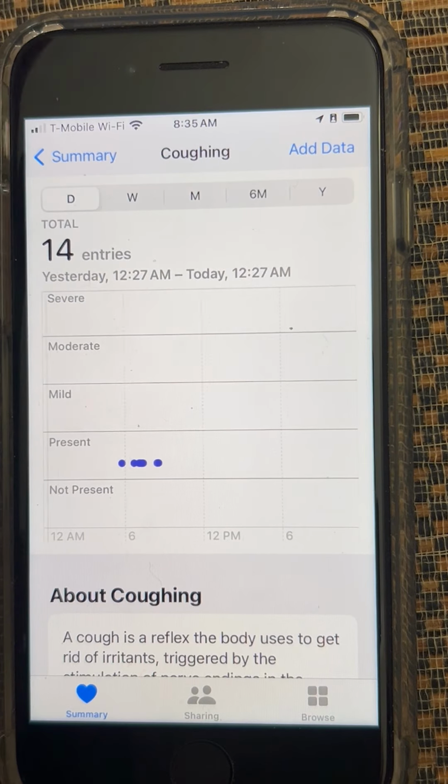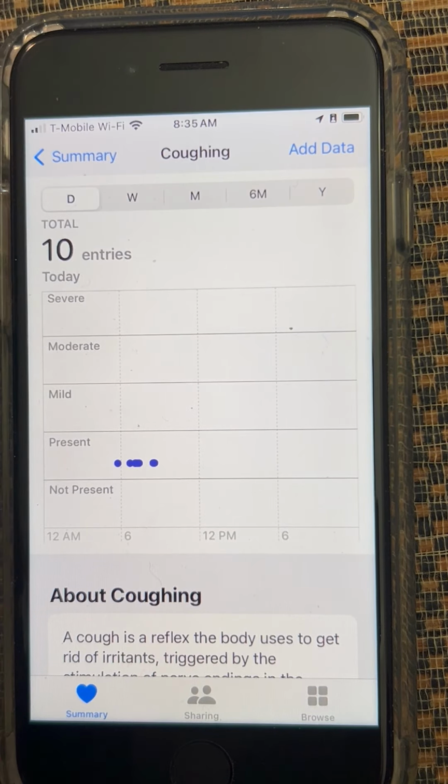See how it's going, or you could look at a week, month. So this could be helpful. And I'll include details in the description of how to set this up.